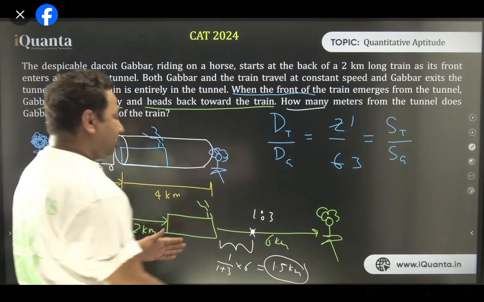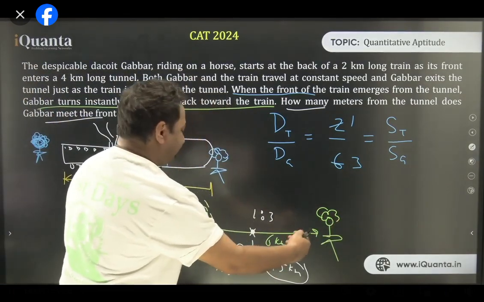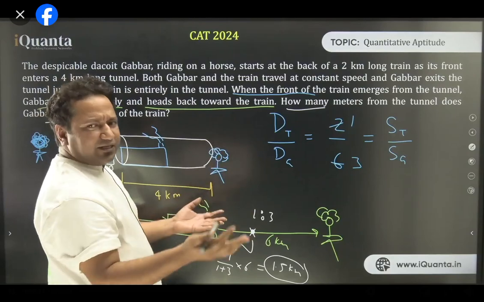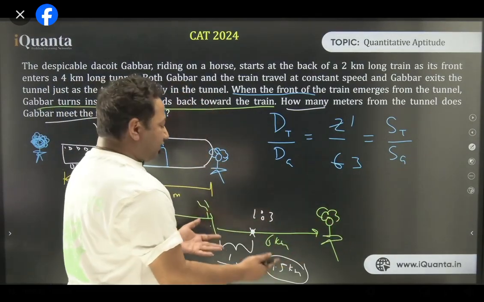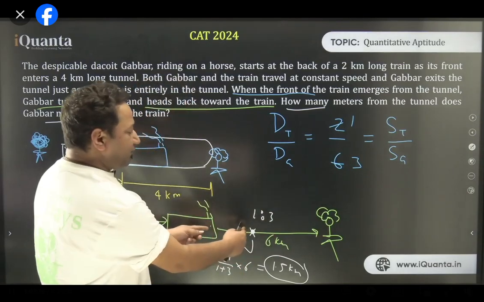Okay, so I'll repeat this part again. Gabbar is 6 kilometers away, now is turned back, and the train is also moving. Now, we can use the time, speed, distance formula and waste some time, but we can actually use logic. So if train moves 1 unit, Gabbar moves 3 units. That is what we know. So I've divided 6 kilometers in the ratio 1:3. This is 1.5, this is 4.5.